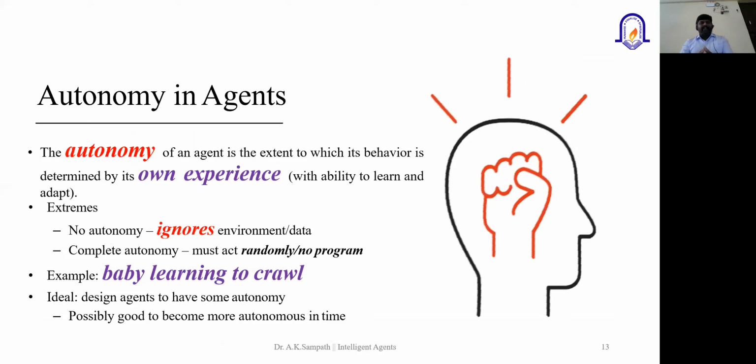Now, when we talk about autonomy in agents, the autonomy of an agent is the extent to which its behavior is determined by its own experience. That means it has the ability to learn and adapt. So I could say this is an example of reinforcement learning. When you talk about reinforcement learning, any mathematical model or artificial intelligence model will learn from its own experience, interacting with the environment and continuing to update its knowledge base.